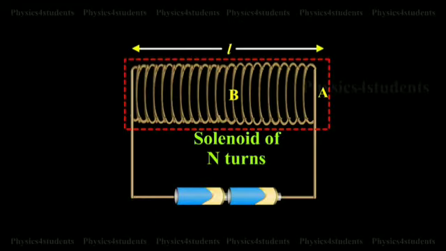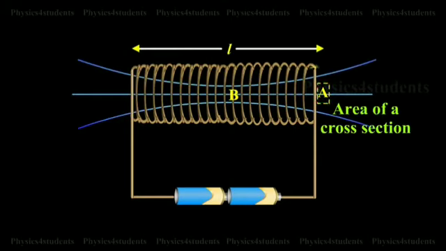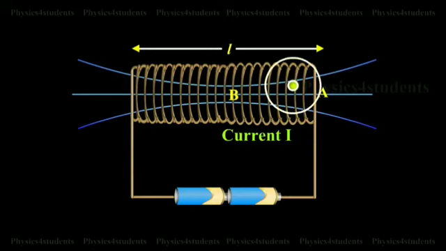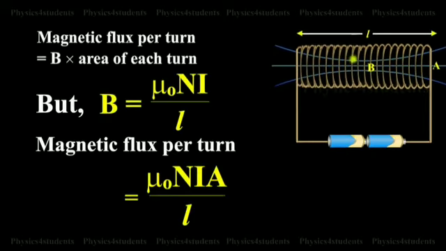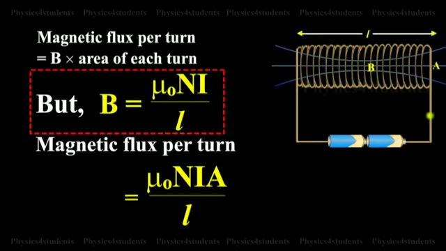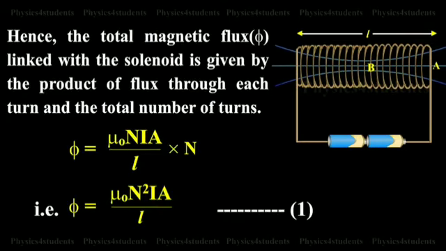Consider a long solenoid of length L and cross-sectional area A. Let n be the number of turns per unit length of the solenoid. When an electric current I is passed through the solenoid, a magnetic field is produced by it which is almost uniform and is directed along the axis of the solenoid. Magnetic flux per turn is B into area of each turn, but B is equal to mu naught N I by L. Magnetic flux per turn is equal to mu naught N I A by L.